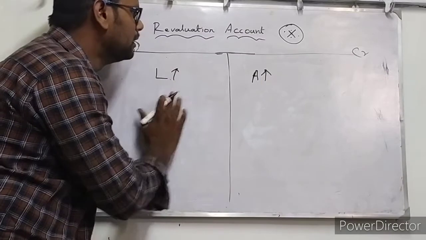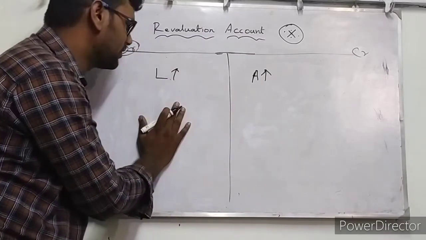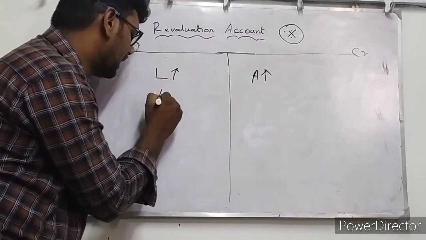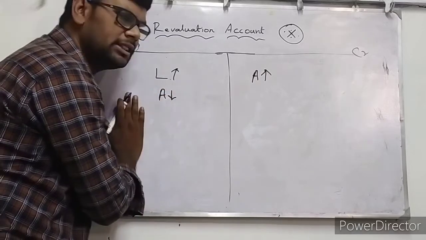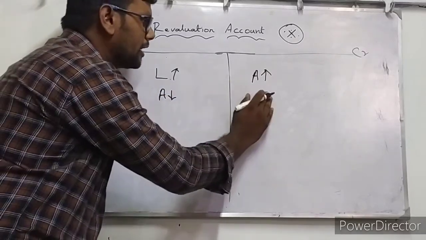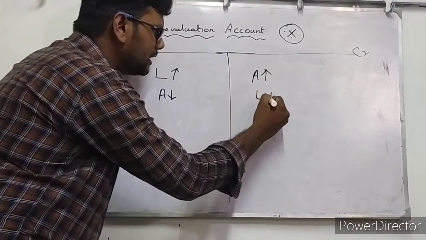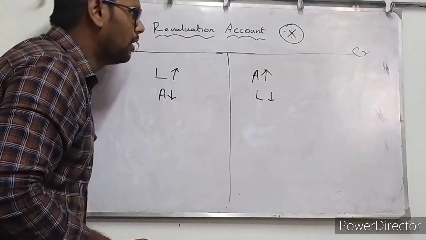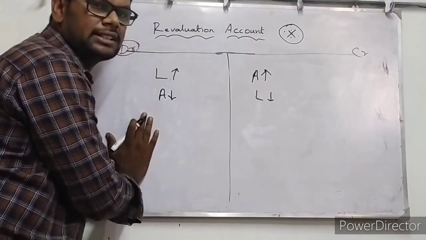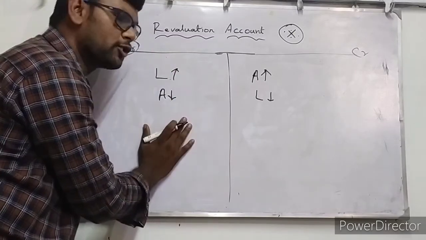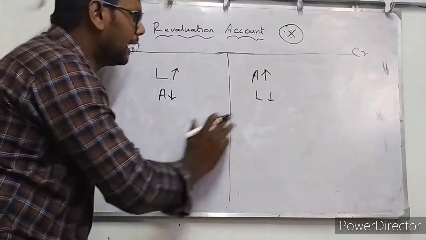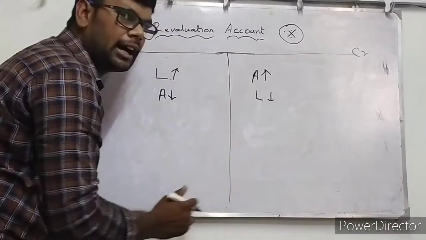At the same time, these have an inverse, opposite relationship. So if liability increases or assets decrease, it will be written on the debit side of the revaluation account. If assets increase or liability decreases, it will be written on the credit side. Anyway, we can simply say the debit side of the revaluation account is in favor of liabilities and the credit side of the revaluation account is in favor of assets.